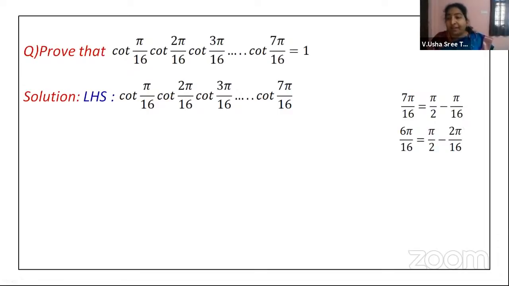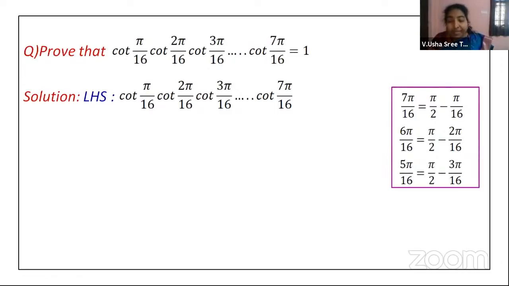So 90 minus pi by 16 is giving you 7 pi by 16. Got it. Similarly, 6 pi by 16, if you simplify, you get the same thing. And also 5 pi by 16 is 90 minus 3 pi by 16. So we will replace all these values here with cot.